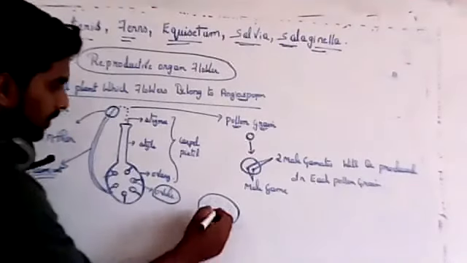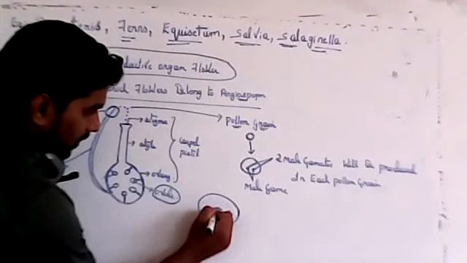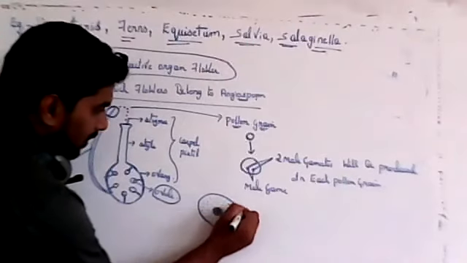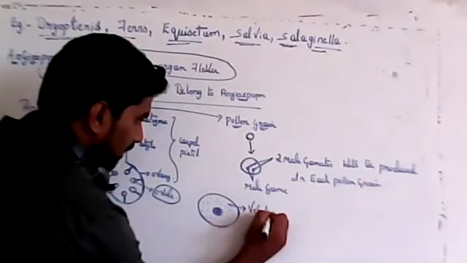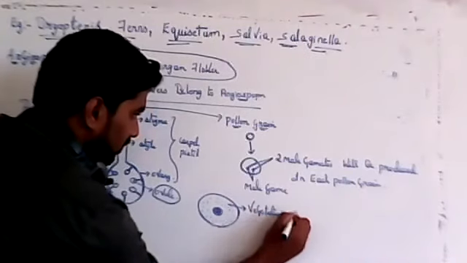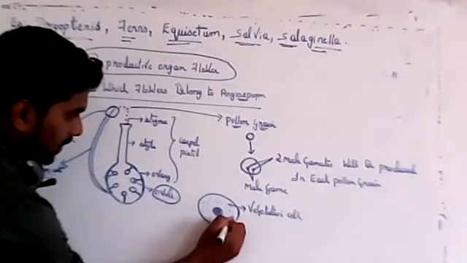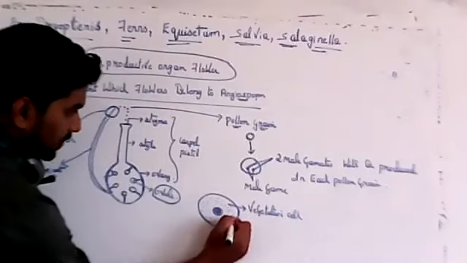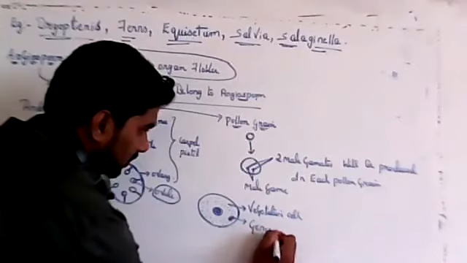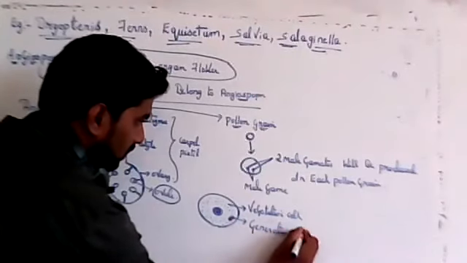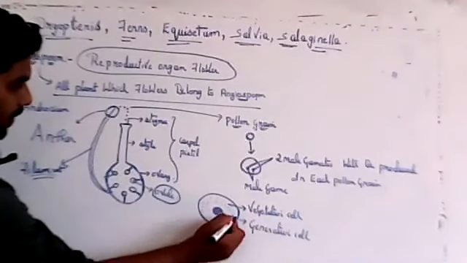Okay, so there will be two cells in this. First one cell will be there, that cell is called as vegetative cell. Then this vegetative cell will divide and it will give rise to one more cell, which is called as generative cell.